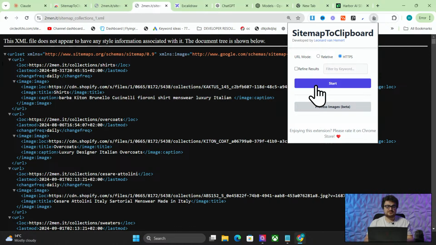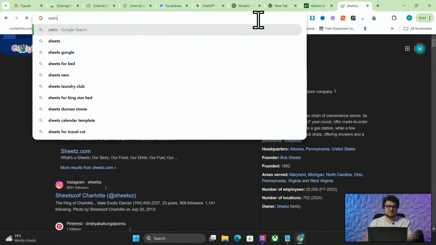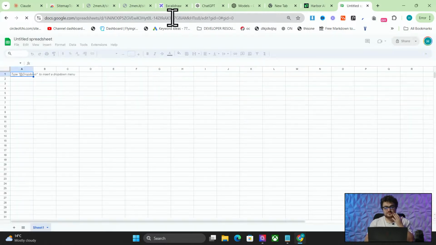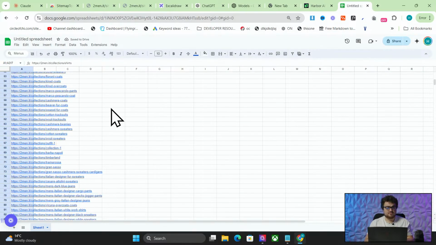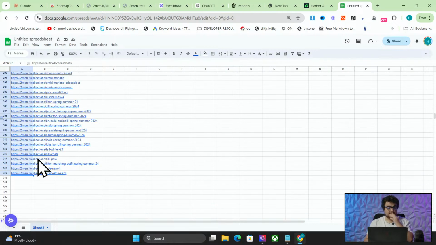We still use this in the agency, by the way, although we have Harbor. There are still certain reasons why we would want to do this. For example, if we want to check for duplicate blog posts, we could use this system. So this gives us a list of all of our collections like that, up to 317.